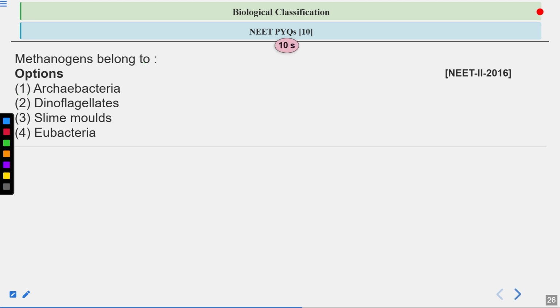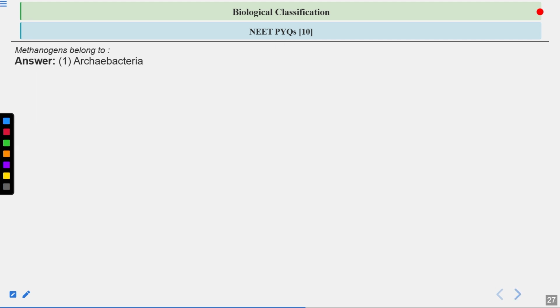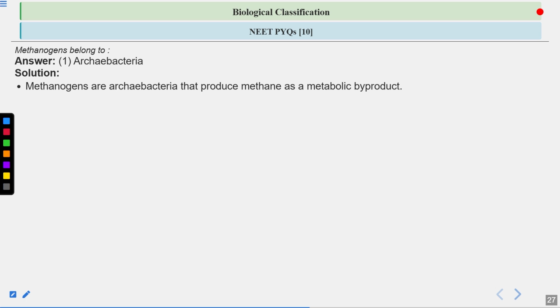What will be the correct answer for this question? Okay, the answer is archaebacteria, means option number 1 is correct. Archaebacteria are primitive bacteria and they are known as extremophiles because they live in extreme environments. Now let's have a look at the explanation. Methanogens are archaebacteria that produce methane as a metabolic byproduct.